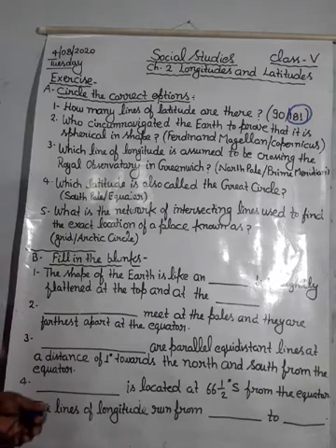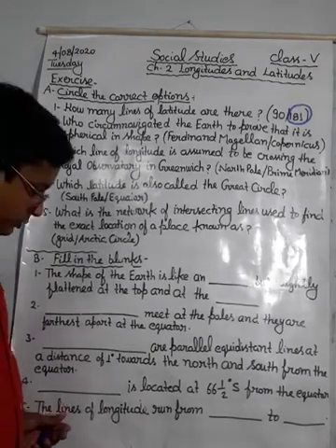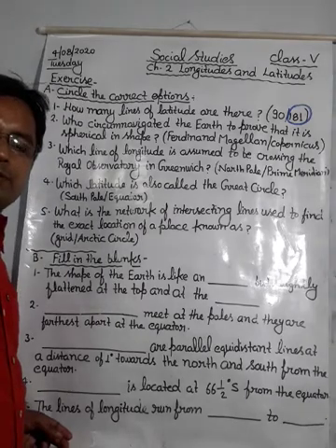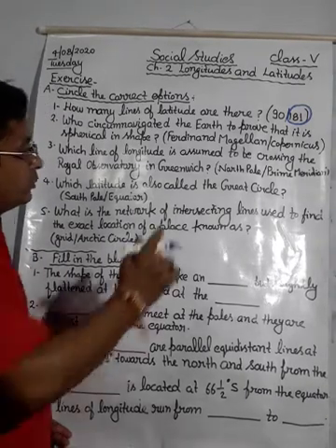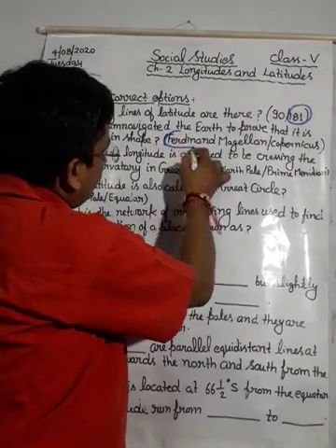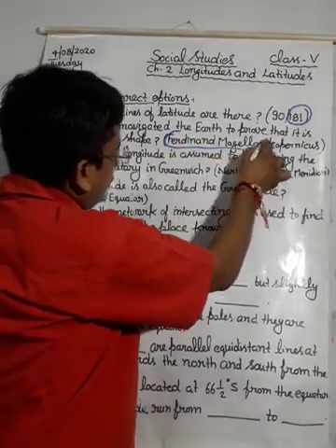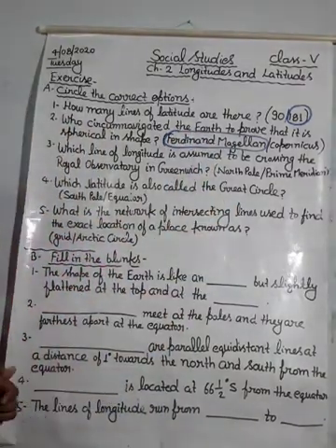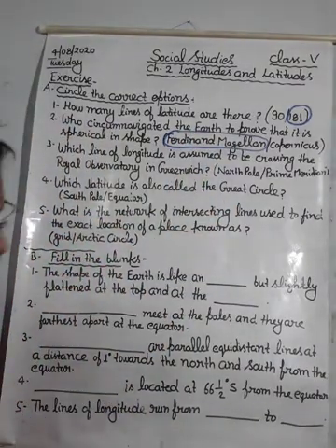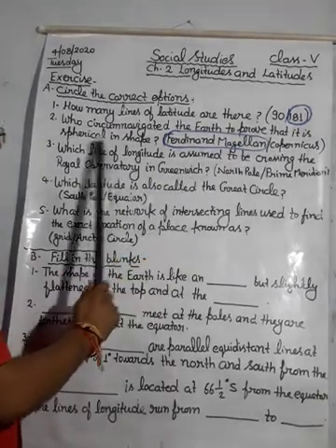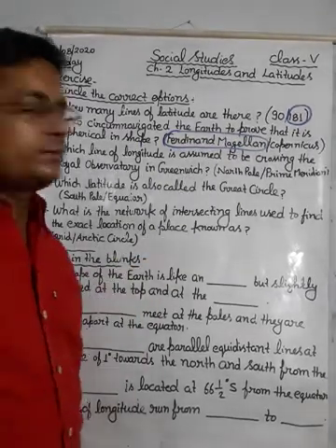What will be your answer? Tell and see what your performance is, what you have learned. So my dear student, in this question the answer will be Ferdinand Magellan. Ferdinand Magellan was the person who circumnavigated the earth to prove that it is spherical in shape.